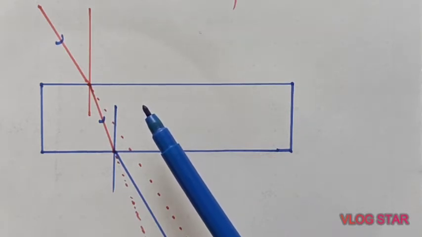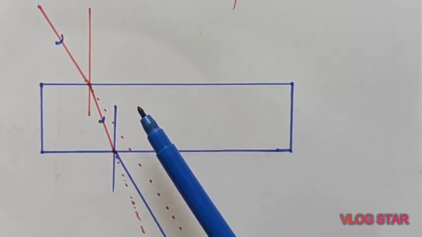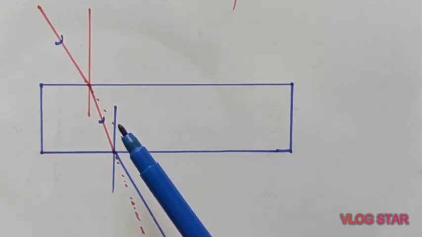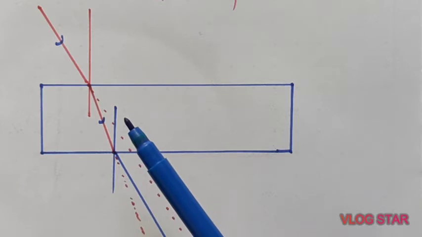To identify this quantity, we introduce one new term, what we call the refractive index of the medium, like the refractive index of glass, of water, of diamond, of other transparent media. That value shows you how much light gets refracted once it passes through that medium.